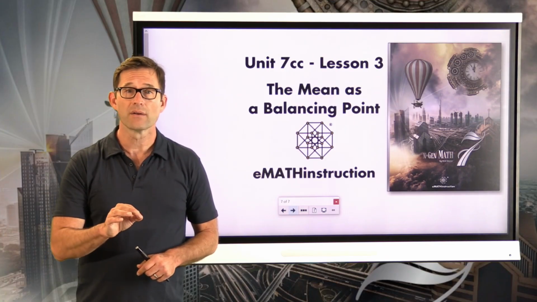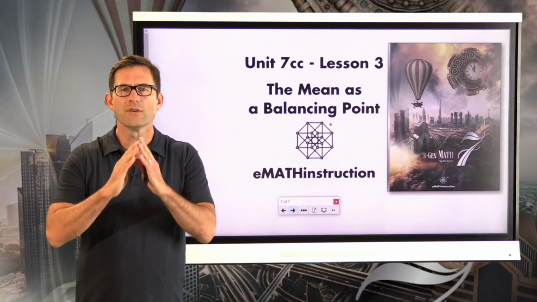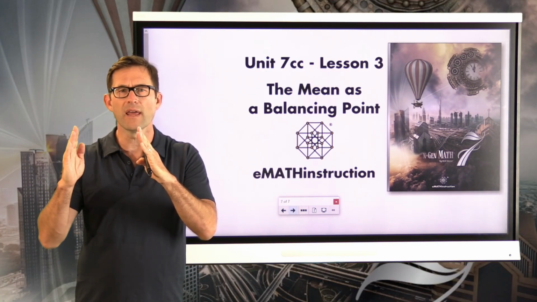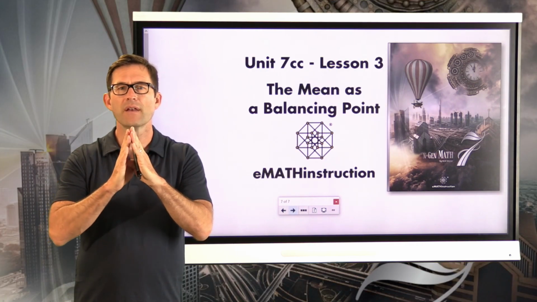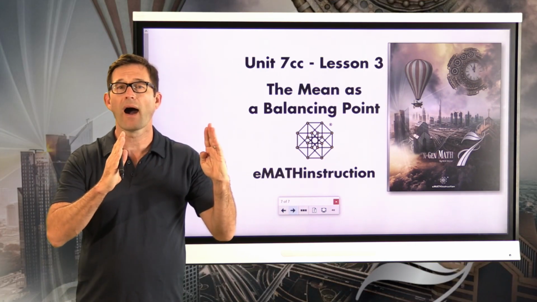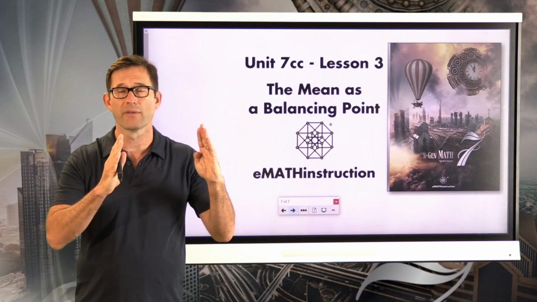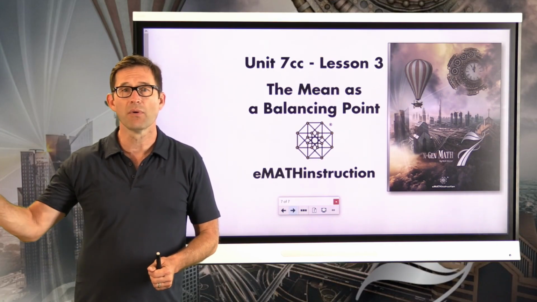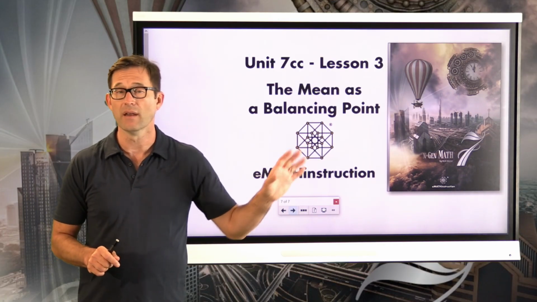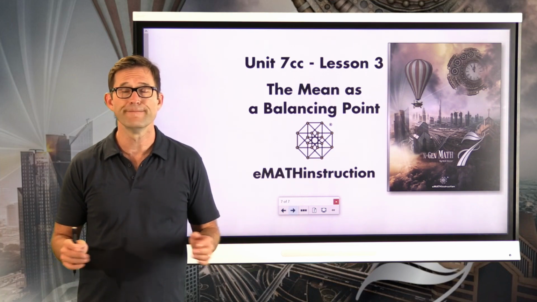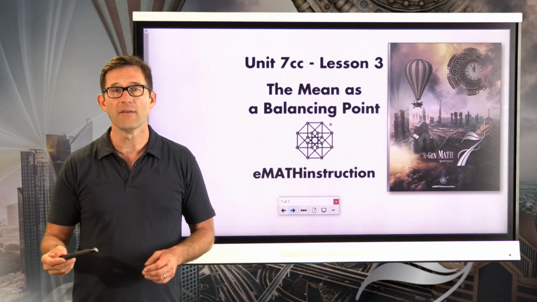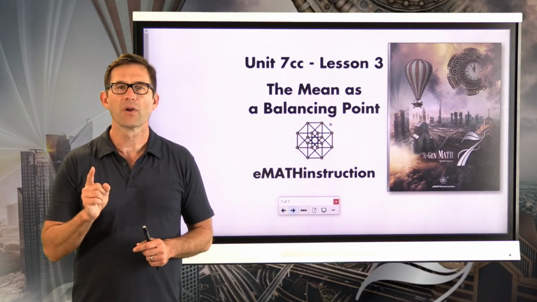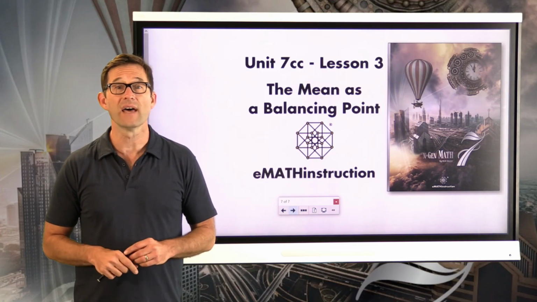On the other hand, we have this idea that the mean serves as a fulcrum or a balancing point. And for every 1 unit that a data point is below the mean, there must be another point that's 1 value higher than the mean. Those must balance, right? You can't have 20 units below the mean and only 10 units above the mean. Then that wouldn't be the mean anymore. So knowing this idea of the mean as a balancing point is going to be important, not just for you to be able to think about the mean, but also for what we do next. And we'll see that in the next lesson.